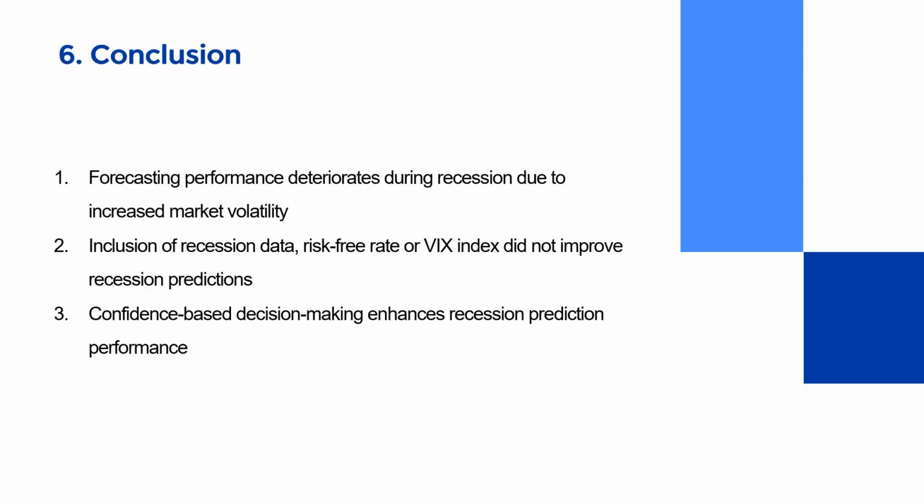In conclusion, forecasting performances are affected by the business cycle. Machine learning models generally deteriorate during recession due to the increased volatility. We have attempted to reduce its impacts by including recession data and other informative predictors such as the risk-free rate and the VIX index. However, all three measures have had mixed successes.